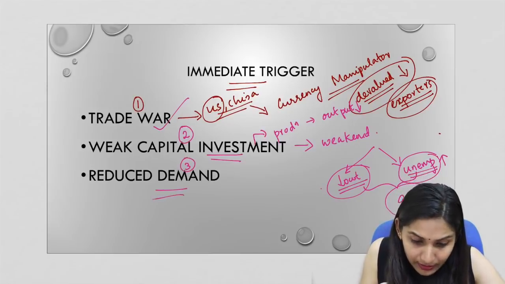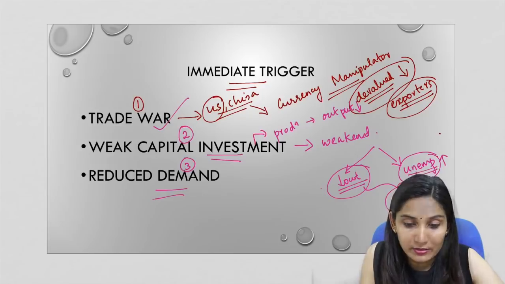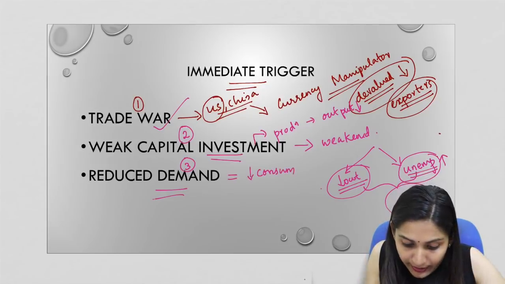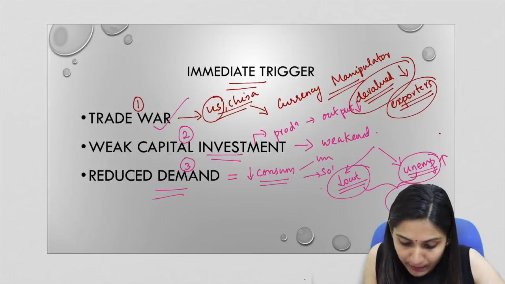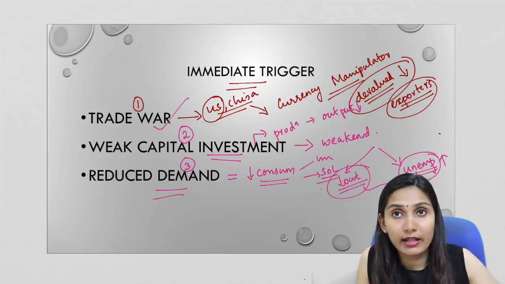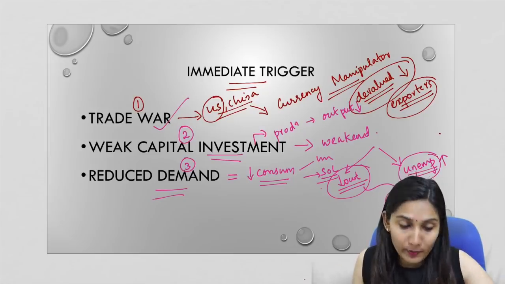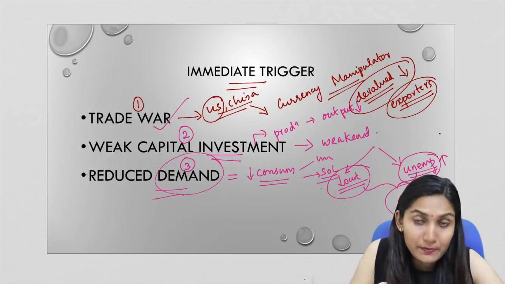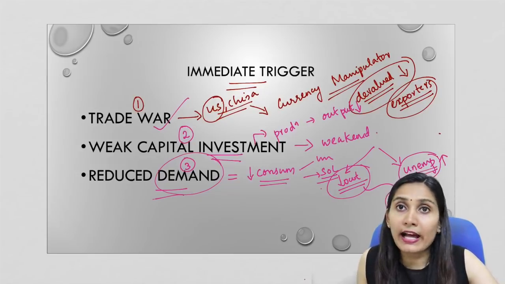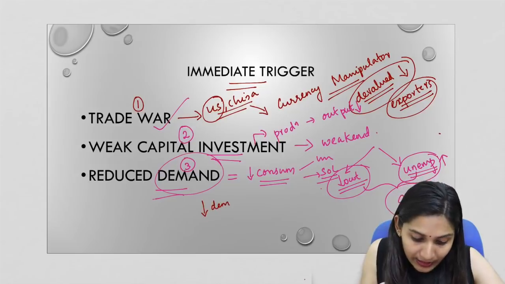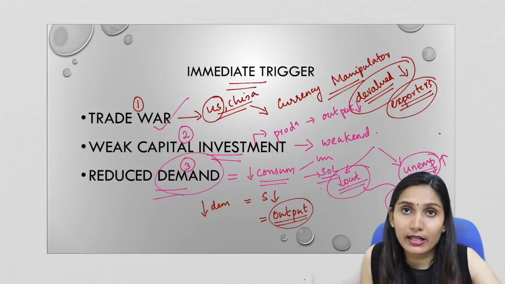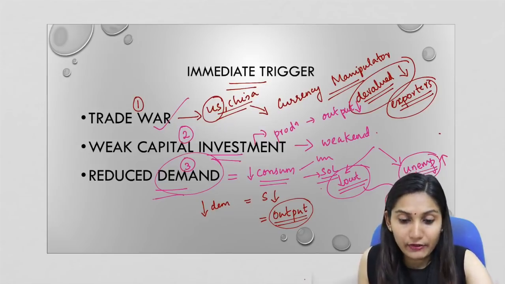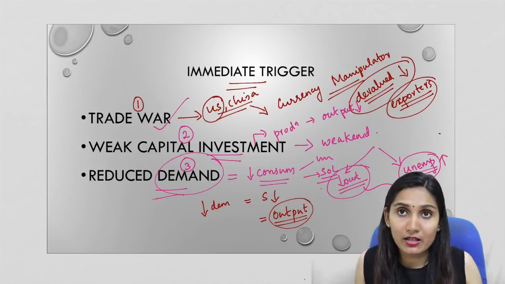Now, the third factor is reduced demand all over the world. This is because the consumption around the world has come down. This can be due to many factors. The first factor can be unemployment. The second one can be lesser purchasing power, lesser standard of living, etc. So, because of a weak economy itself, the demand or the consumption in an economy will come down. And this will have negative consequences, because weak demand means that the supply in the economy will come down. The output therefore will be lesser, and this will indicate a lesser economic growth rate in an economy. So, these are the immediate factors that can trigger a global recession around the world.